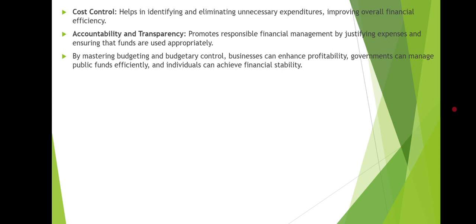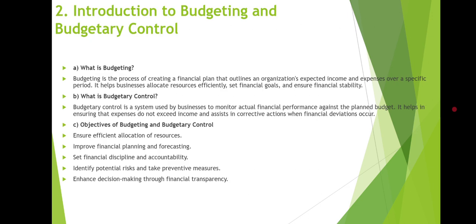It is also helpful for accountability and transparency. It promotes responsible financial management by justifying expenses and ensuring that funds are used appropriately. By mastering budgeting and budgetary control, businesses can enhance profitability, governments can manage public funds efficiently, and individuals can achieve financial stability.